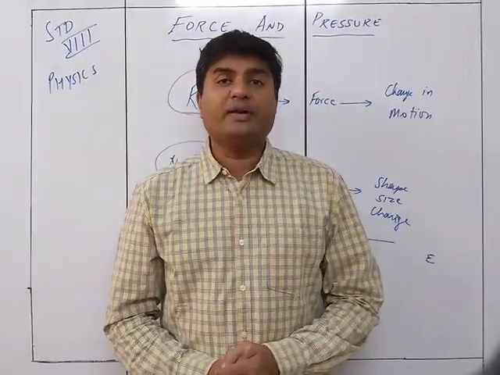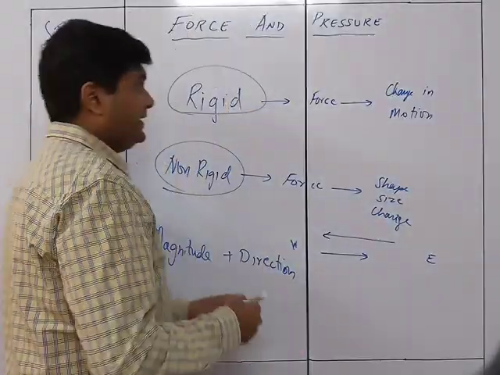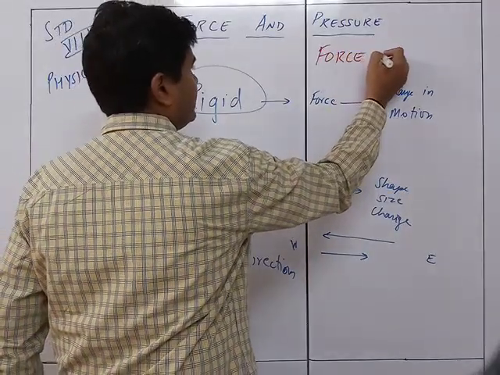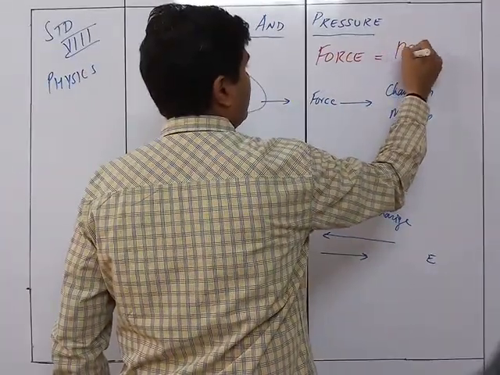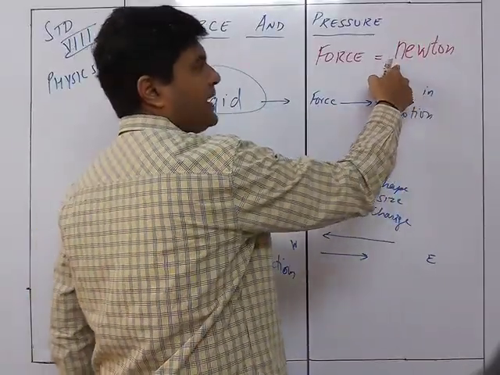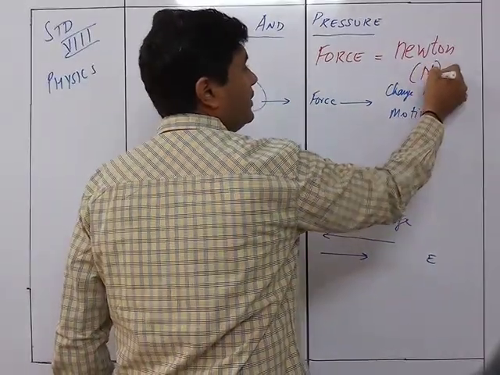Now we come to the unit of force. So the SI unit of force is Newton. Okay, now remember this cannot be capital N when written as a name; it will be capital N only if it is in the symbol form.